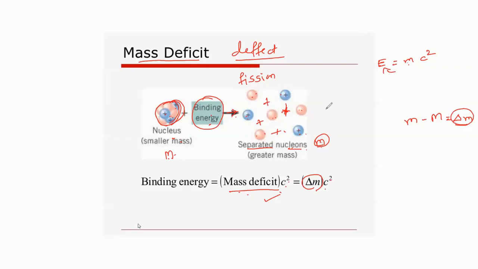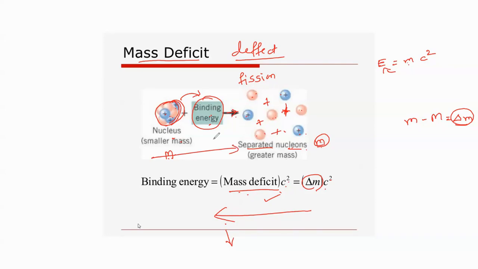If we take the reverse process, where all the individual nucleons are collected together and by any means you bind them together, what will happen? Some of the mass will get converted into energy. So in the opposite process, binding energy is emitted.